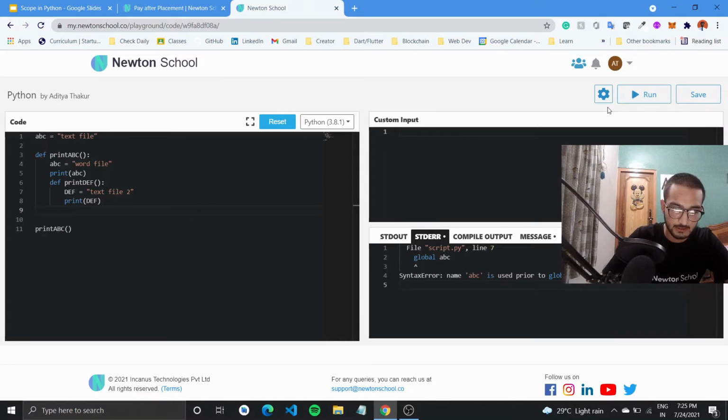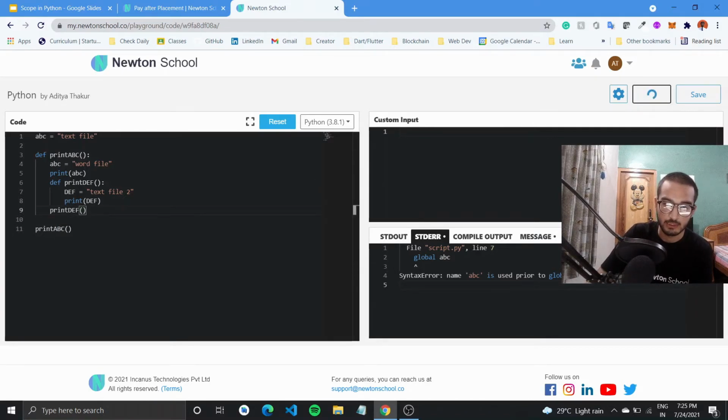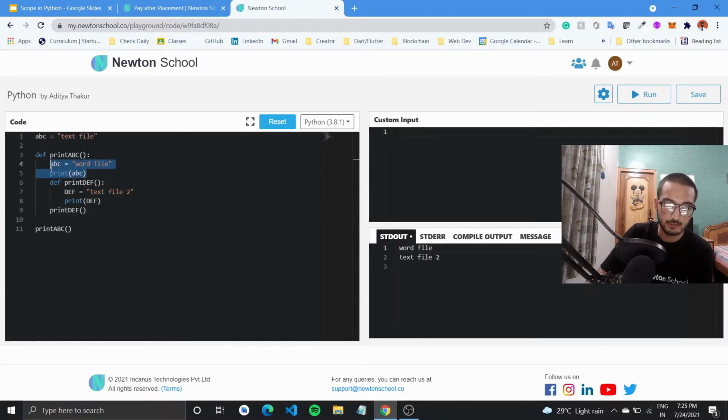Now let me just call this function once, and here I have called it, and let me run this program again. So what is happening is basically it would print out word file here after this function is called, and this is when print abc is called, and after that it will print out text file too, because we are calling this print def function, and therefore we have these two outputs.